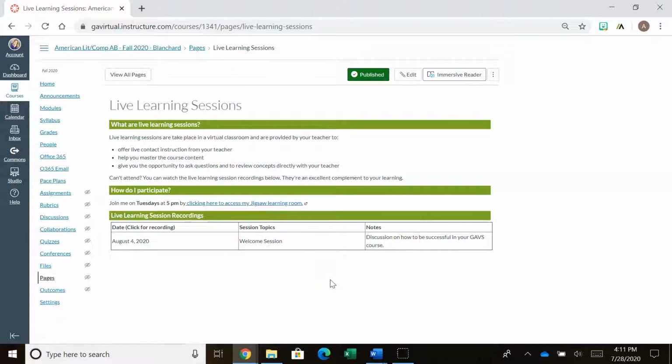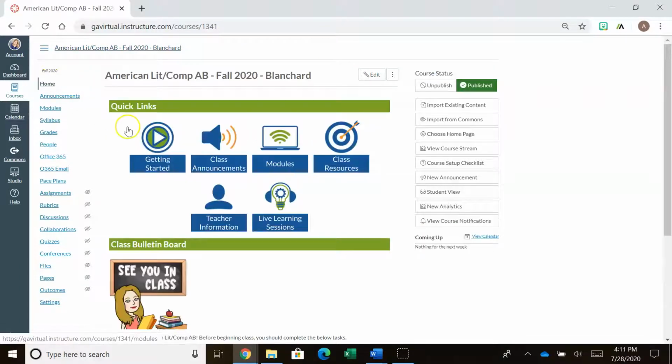I highly recommend it because I am structuring these to help you with upcoming assignments. Particularly next week, I'm going to be talking about all the Georgia Virtual policies, late work, just all kinds of things, how the course operates. So you definitely want to check that out. Okay, so here's where you come. So right there, click on that, and you can attend that session.